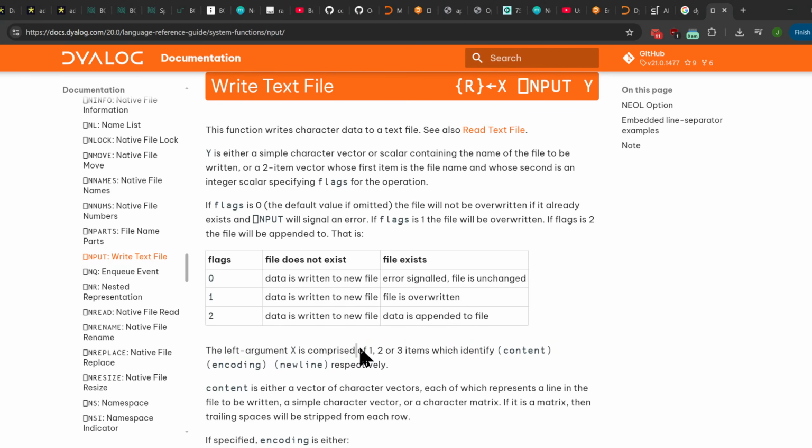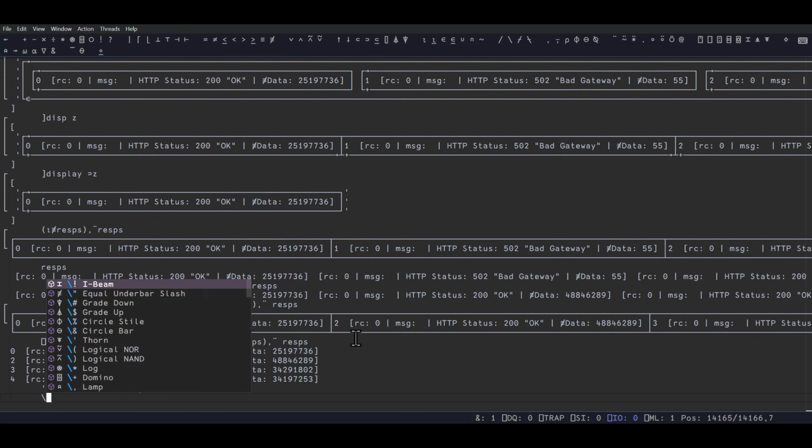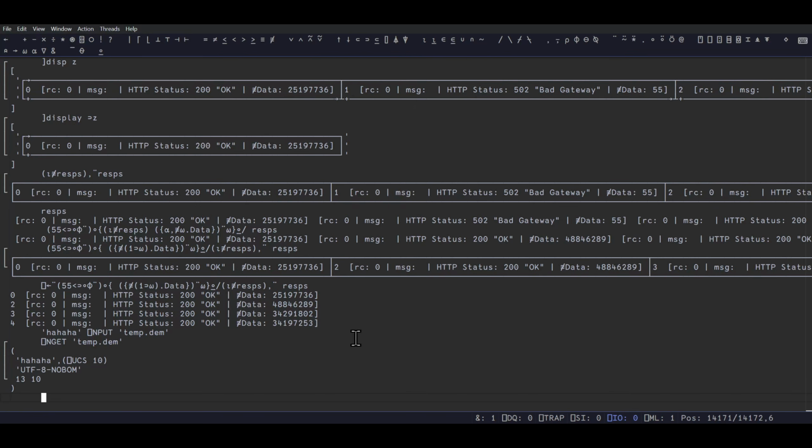We're gonna just leave with 1 item, and it's gonna be the body, the data. So we'll say, can I say temp dem or something? And I'll write the file to see. Okay. So now if I do n get, oh, n get temp dem. Excellent. Okay.